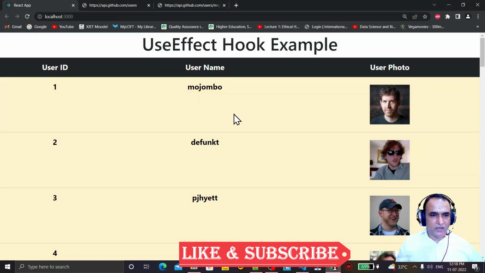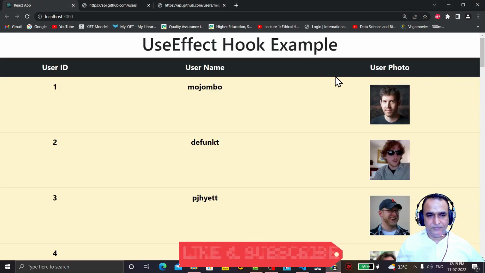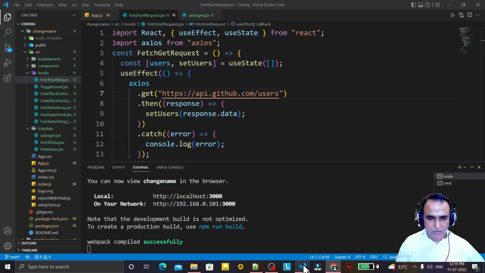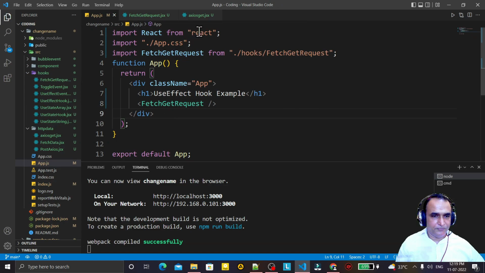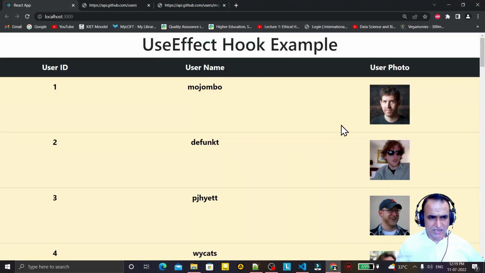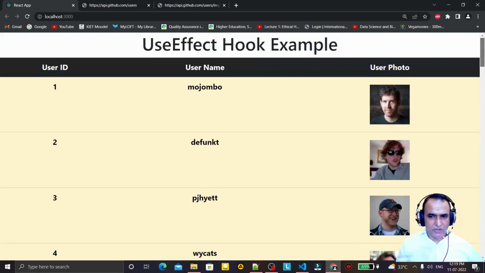Now we try to see this, the same output we have. You see, same output, nothing is changed here, because we used the functional component, this one. So we are not using the class component now, we are using this fetch get request, which is a functional component. So with the help of useEffect we achieve similar functionality to what we achieved by using the class component. Remember that we are doing this.